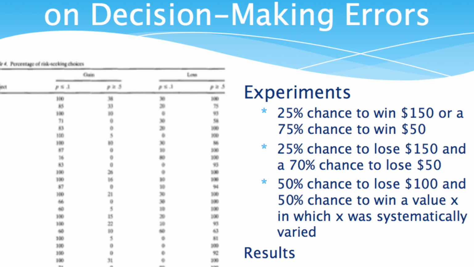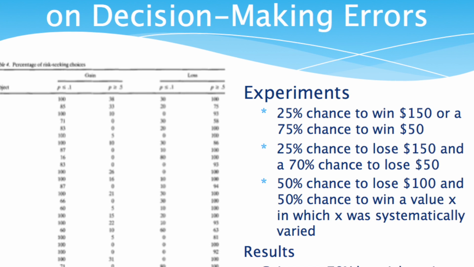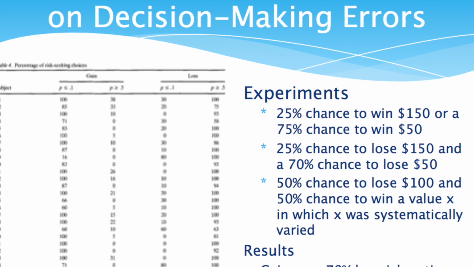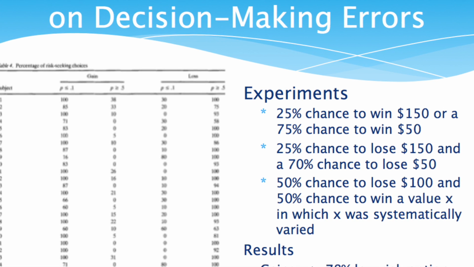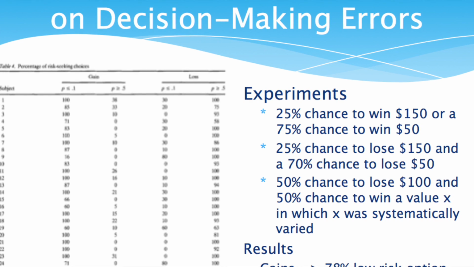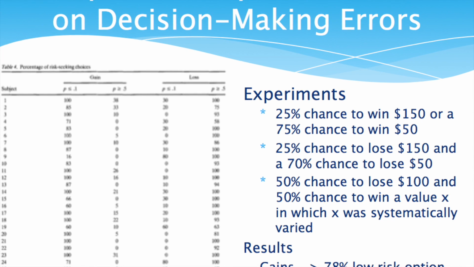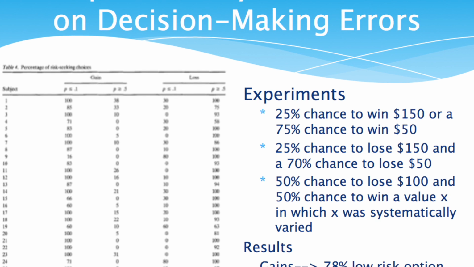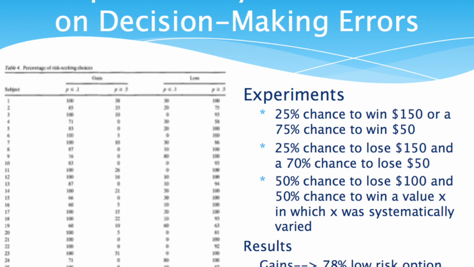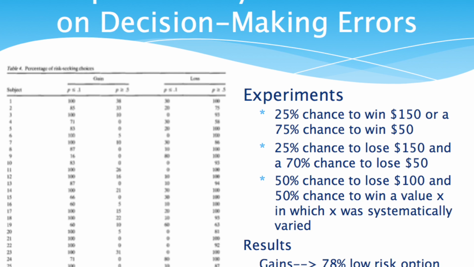To evaluate the risk uncertainty of avoiding loss, the situations were altered so that the money was lost instead of gained. For example, a subject would decide between a 25% chance to lose $150 and a 75% chance to lose $50. The subject would compare these options to a varied amount of assured values to factor in the weight of assured losses. Lastly, a modified procedure was used in some of the problems so that the subjects made choices regarding the acceptability of a set of mixed prospects, such as a 50% chance to lose $100 and a 50% chance to win a value X, in which X was increased depending on the answer given by the subject.